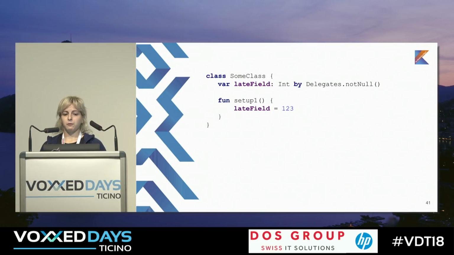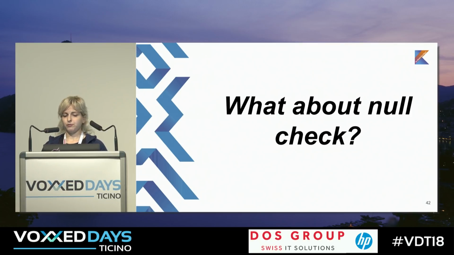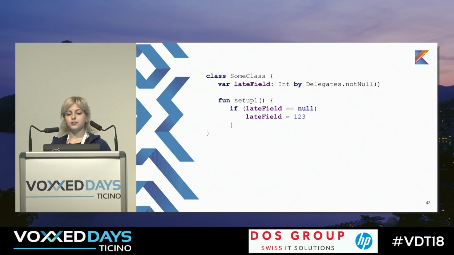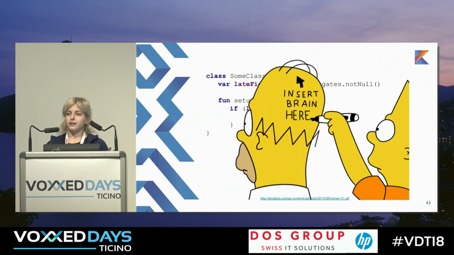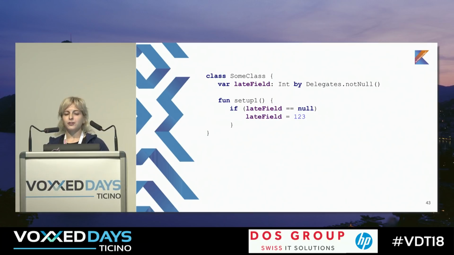You can ask me, why don't you just use a null check and check if it's null, and then initialize. So let's do it this way. And we can do this, but the compiler looks at this code and thinks that we are a little crazy and stupid. Why is it so? Because we told it that late field is Int, it's not nullable, and we're checking that it's null.